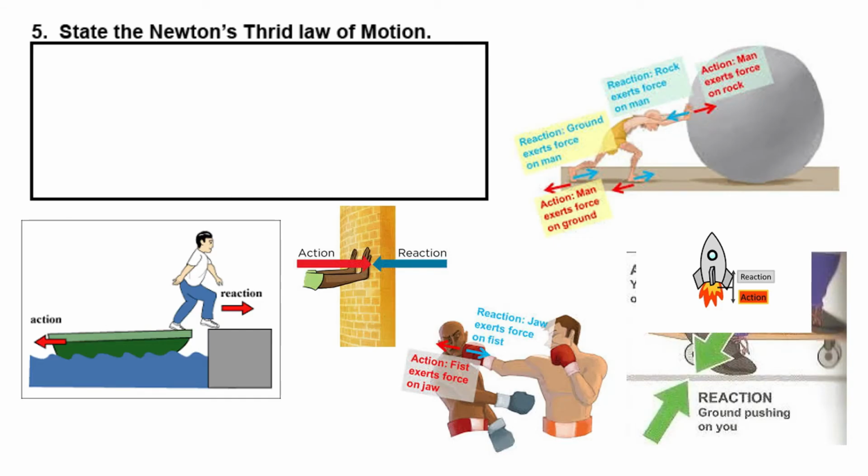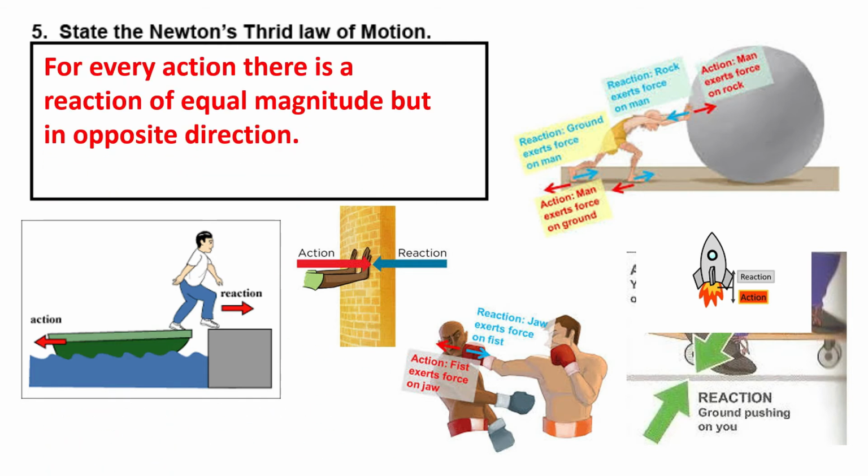Alright, so now we see Newton's third law of motion. This one I already stated just now. Remember when I said that every object that you apply a force to, there will be another force that acts on the object in the opposite direction. That is called the action-reaction. So that is Newton's third law: for every action, there is a reaction of equal magnitude but in opposite direction.